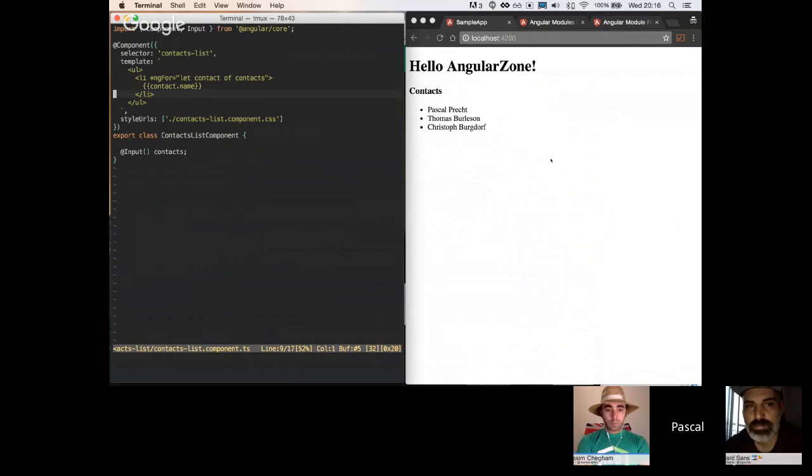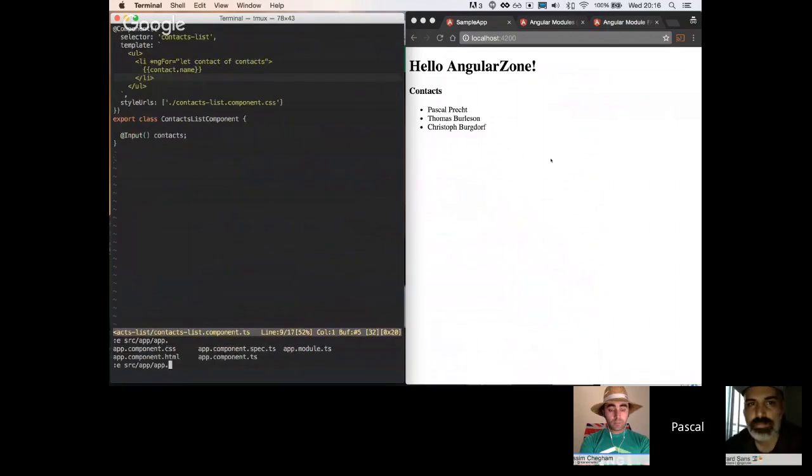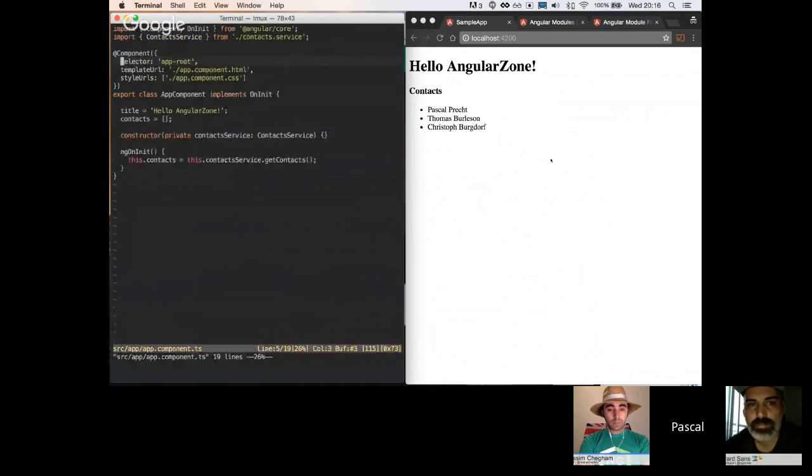So let's see where this component is actually used. This component is used in our app component that we've seen earlier. This component here now does some more work. There's not just a title, it also has a contacts service dependency, which we will see in a second. And it says when it's initialized, we get the contacts and assign that to a contacts property.